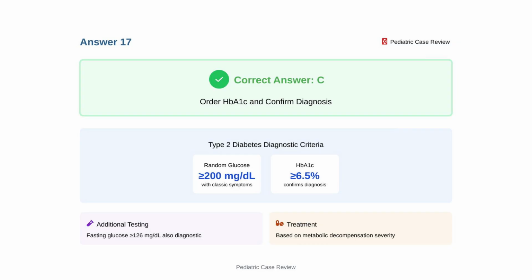Random glucose over 200 mg per deciliter with classic symptoms strongly suggests type 2 diabetes. Confirmation requires hemoglobin A1C at or above 6.5% or fasting glucose at or above 126 mg per deciliter. Treatment intensity depends on metabolic decompensation severity.